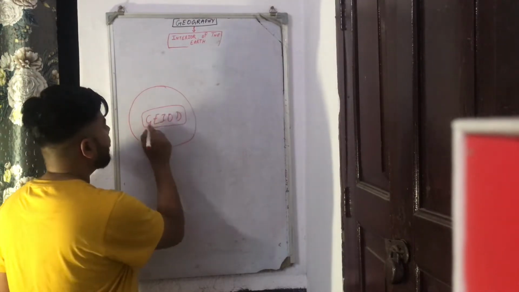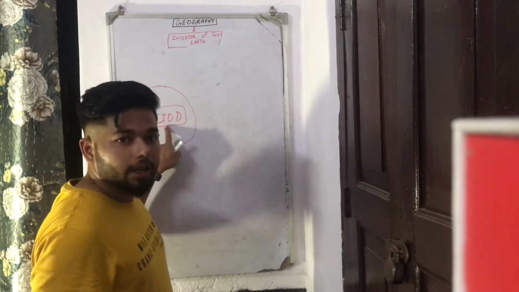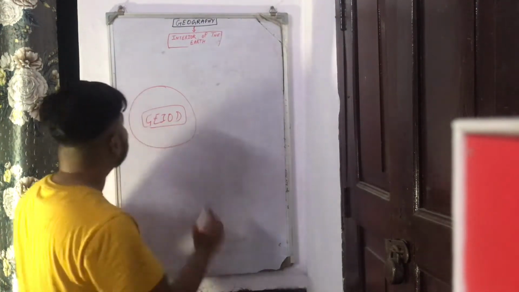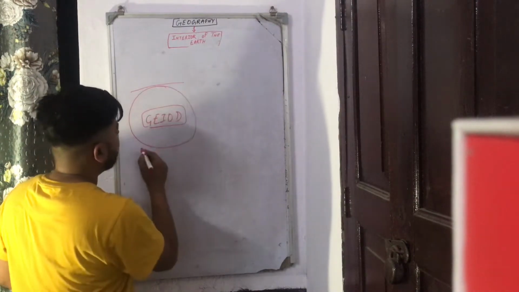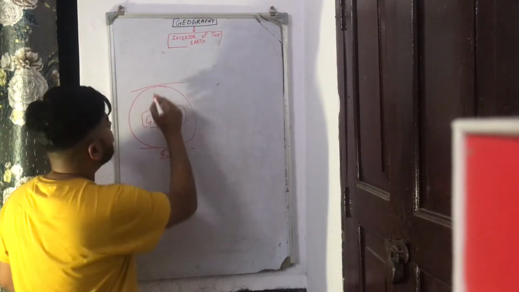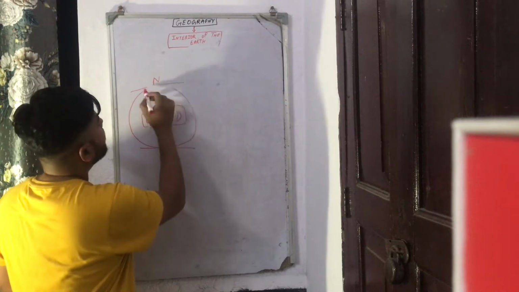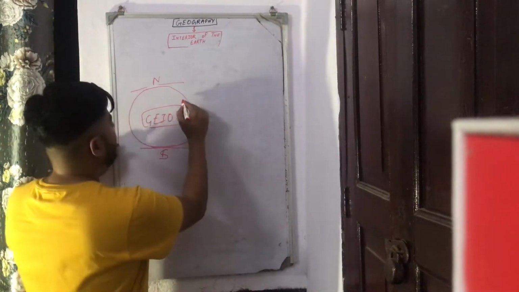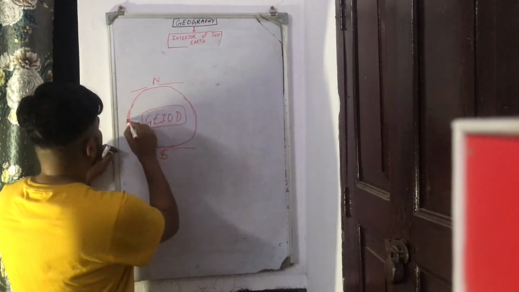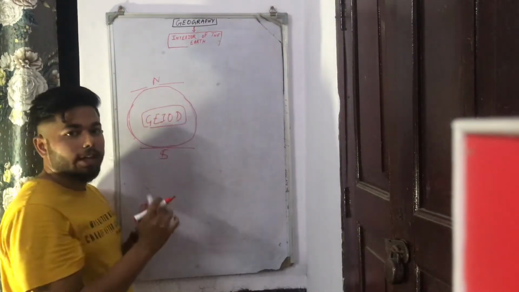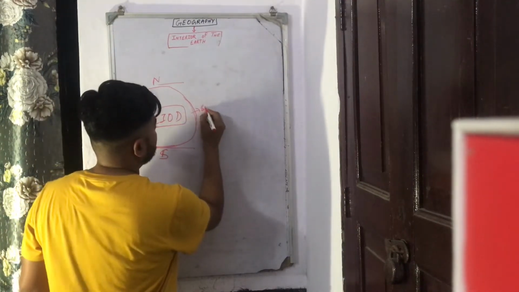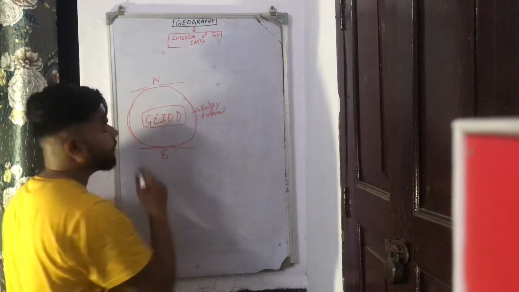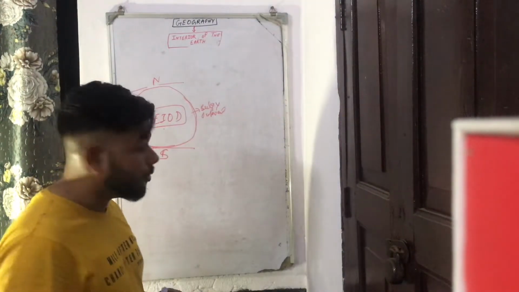It is in itself a special or exceptional form of shape. What does it mean? It means that the earth is flat at the poles. This is the south pole, this is the north pole. Here you can say it is not circular, it is somewhat flat, and at the center it is bulging outwards like a balloon. So the shape of the earth is geoid, not circular.